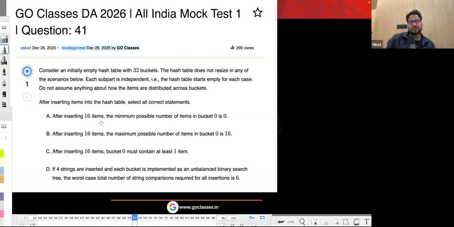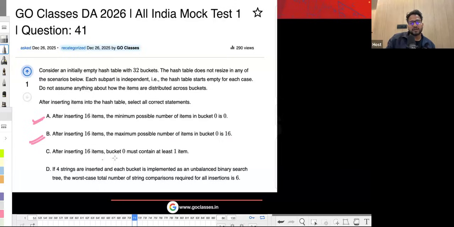After inserting 16 items, the minimum possible number of items in bucket 0 is 0. It is possible, right? I mean, in bucket 0, there is no mapping, so it is definitely possible. After inserting 16 items, the maximum possible number of items in bucket 0 is 16. Yeah, everything is mapping to bucket 0. This is also possible.